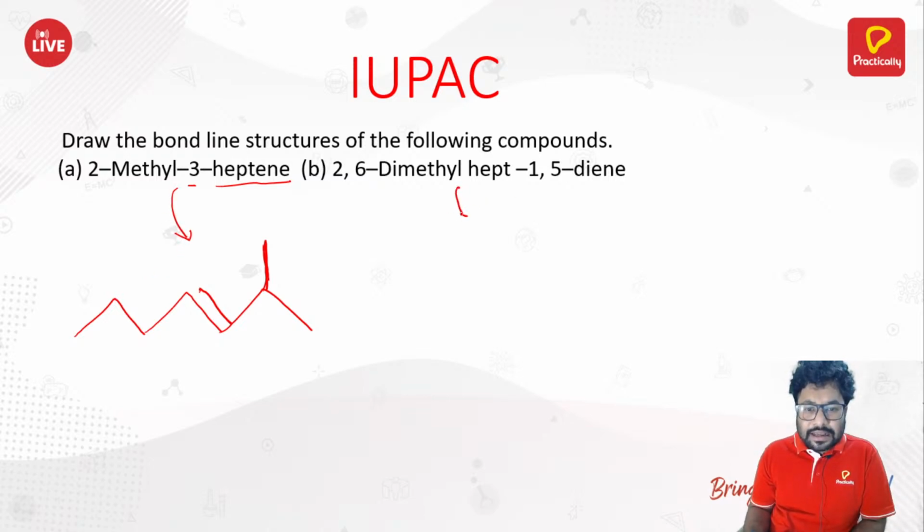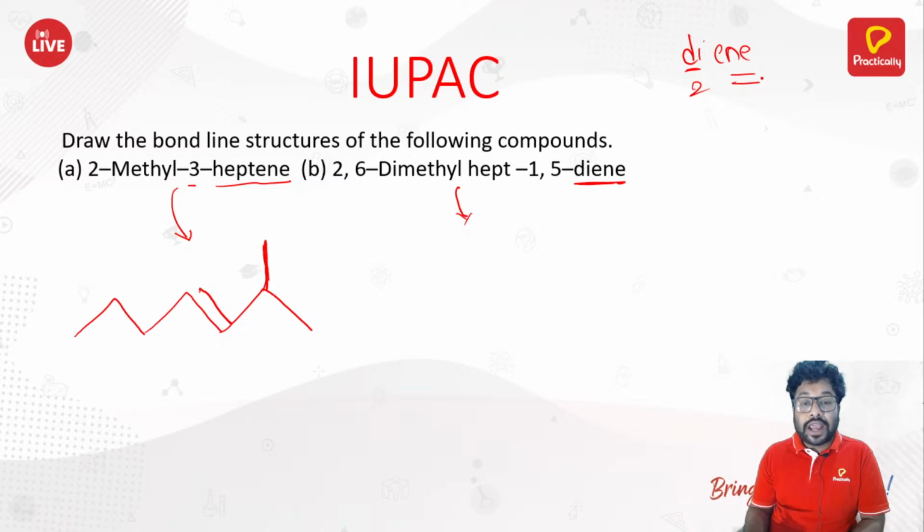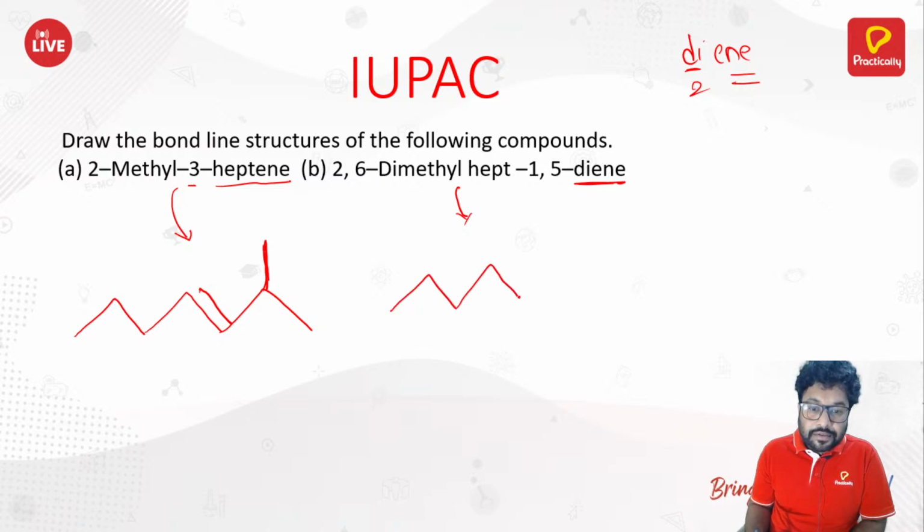And lastly, diene. We will talk about this structure later on. I can tell you here, if there are 2 double bonds, then you need to write diene. Di means 2, ene stands for double bond. So there are 2 double bonds. So this is hepta-1,5-diene. Hepta again means 7 carbon atoms.